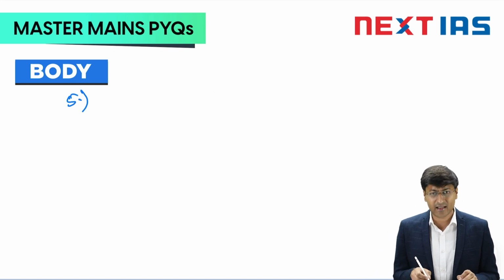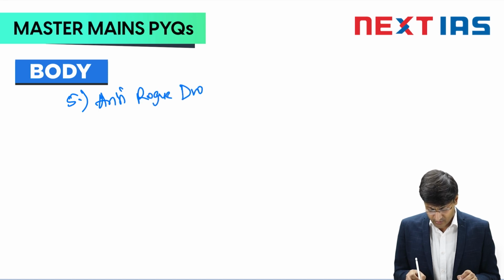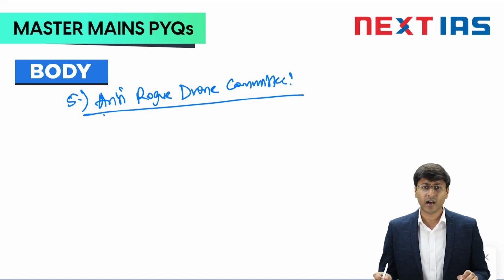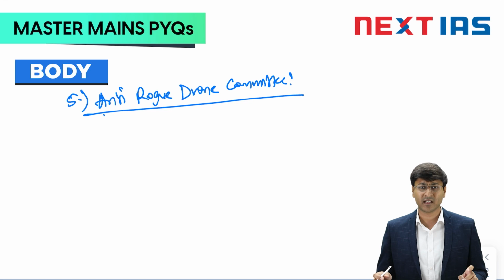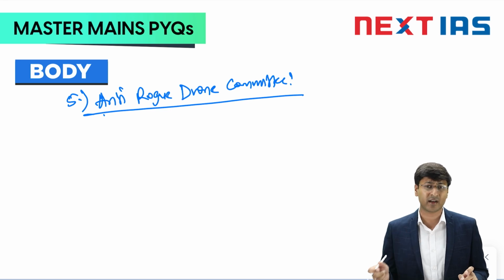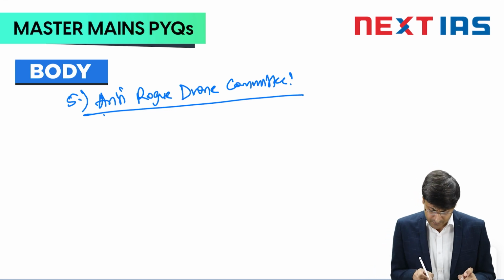The fifth measure that we can highlight is the anti-rogue drone committee. What is a rogue drone? A rogue drone is a malicious drone which has some ill motive, which has gone out of control. So basically, the Ministry of Home Affairs, in collaboration with the Director General of BSF, formed this committee to highlight how we can counter this rogue drone, what the efficacies of countering this rogue drone are, and how we can achieve success in countering these rogue drones.